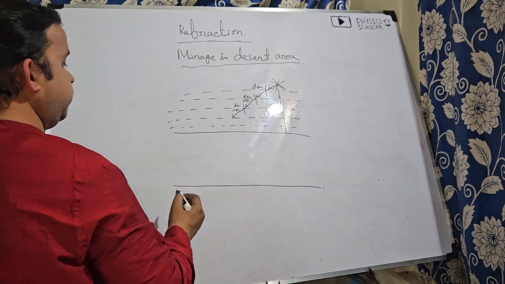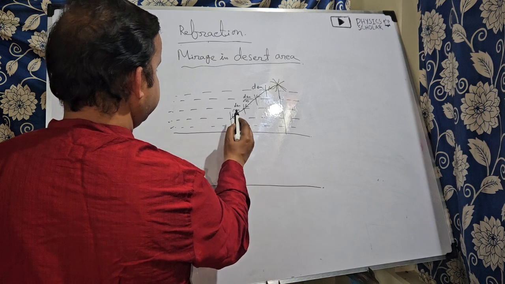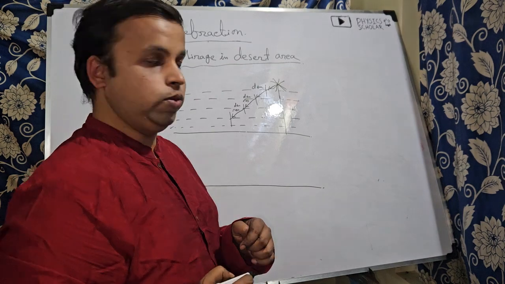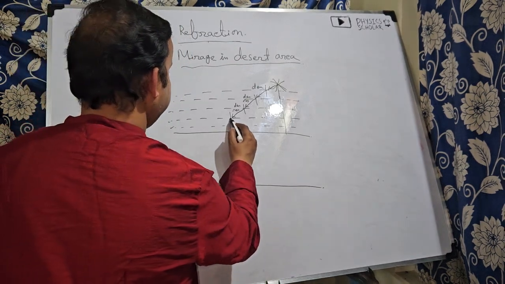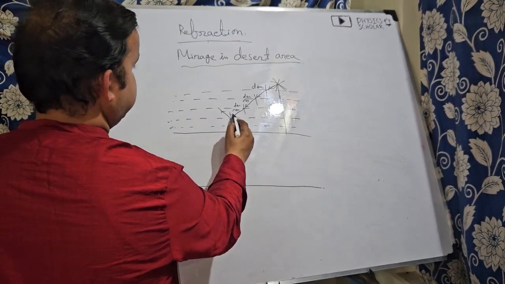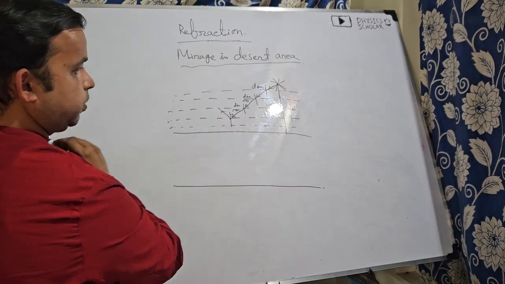Now what will happen? If the angle of incidence is more than the critical angle, then total internal reflection will take place. Suppose this angle of incidence is more than the critical angle, so total internal reflection will take place.